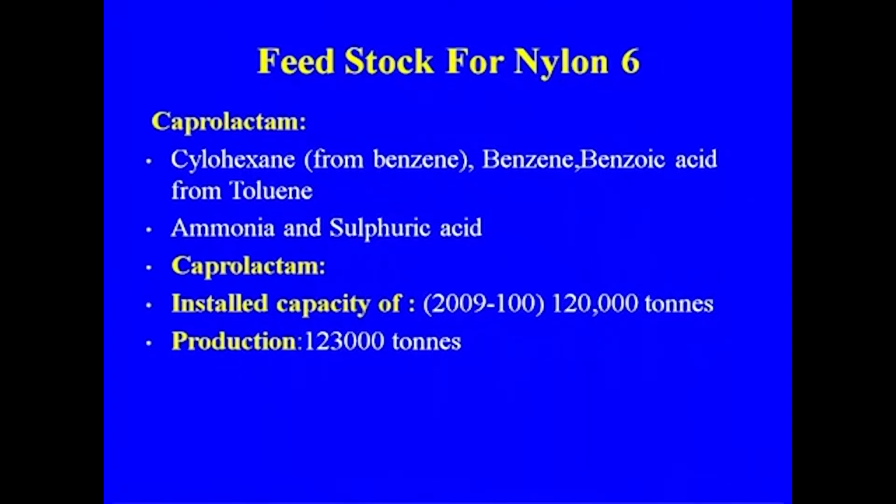Let us discuss the feedstock for nylon 6. As I told you, the major raw material or monomer for nylon 6 is caprolactam. There are various routes to caprolactam. One is cyclohexane, which we get from benzene; another route is benzoic acid from toluene; and we need ammonia and sulfuric acid. One drawback of the earlier caprolactam technology was the production of ammonium sulfate, around 3 times the amount of caprolactam produced.